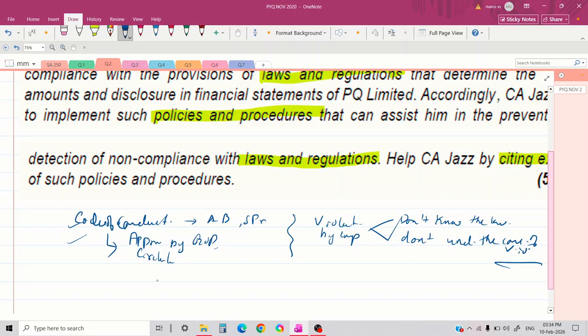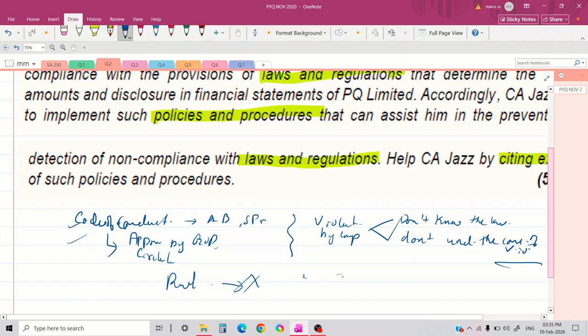And next, we know that rules are to be followed, not just remain on paper. If rules are broken and nothing happens, then there is no value of such rules. Rules lose their significance. So in such cases, the management must monitor whether the code of conduct is actually followed and whether appropriate action is taken. These are the two responsibilities of the management regarding rules. First, the management must monitor whether the code is followed, and second, the management must take appropriate disciplinary action against those who do not follow these compliances.